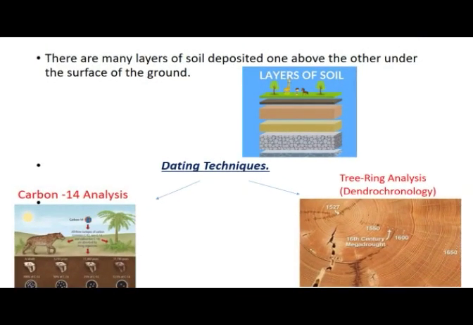So my dear students, there are various layers of soil deposited one above the other under the surface of the ground. You all can look at the image which is being displayed on the screen. So dear students, the period of these layers, and of the remains, that is the evidence found in them, cannot be stated definitely in terms of dates.